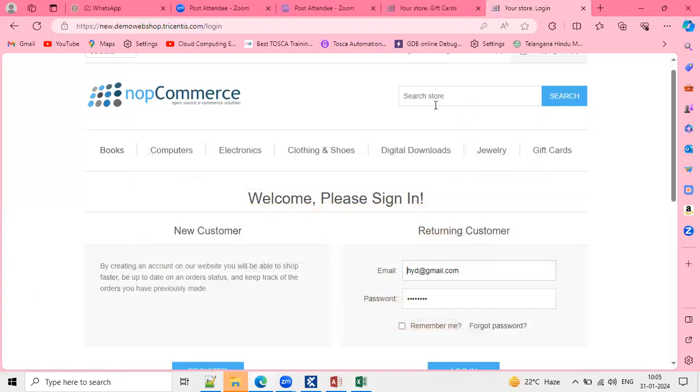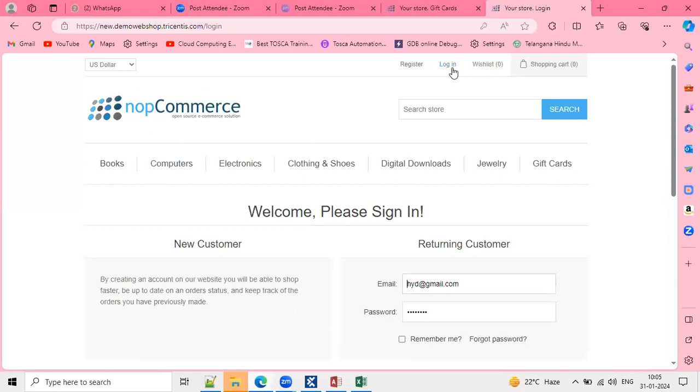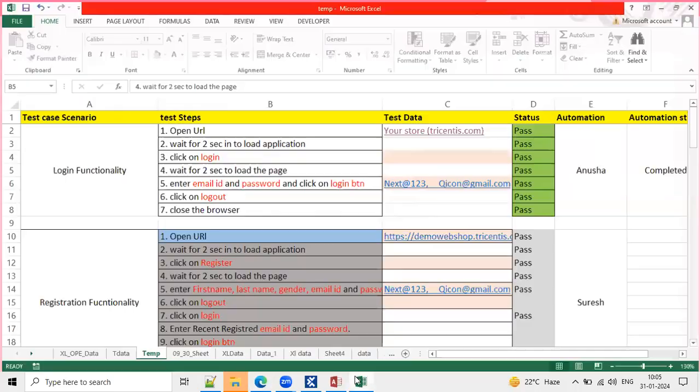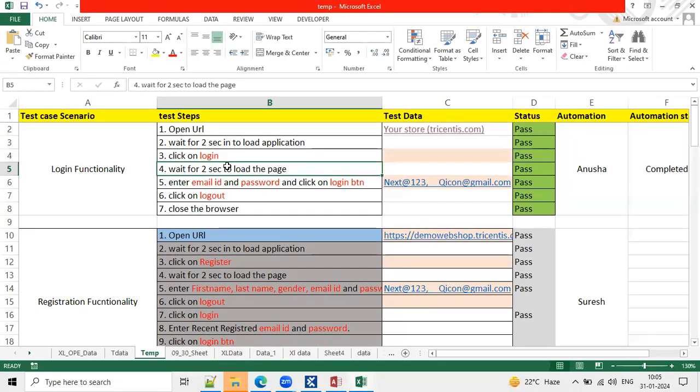Because team, every click operation takes some time to load the page, right? Sometimes maybe it is loading within a fraction of seconds, sometimes it takes some time, depending upon the server, right? So that is the reason they included here, wait for 2 seconds to load the page. Okay, I just waited. And enter here email ID, password and click on login button.